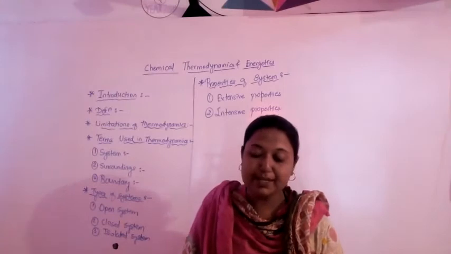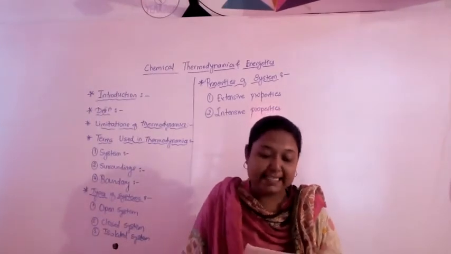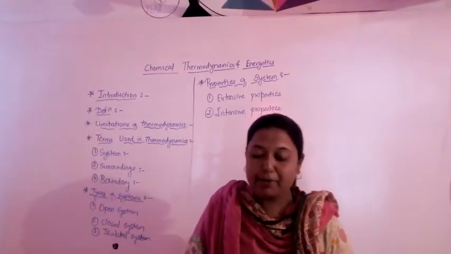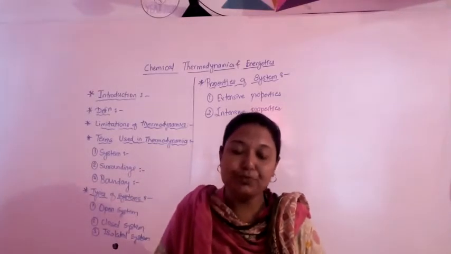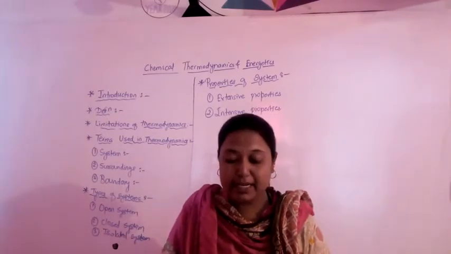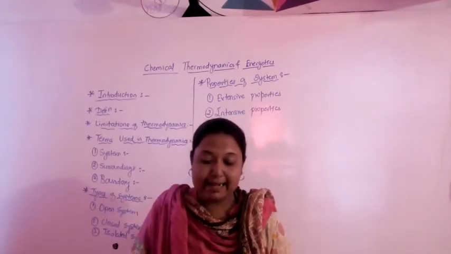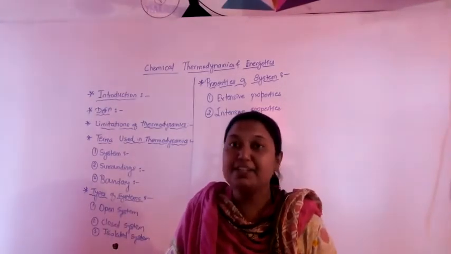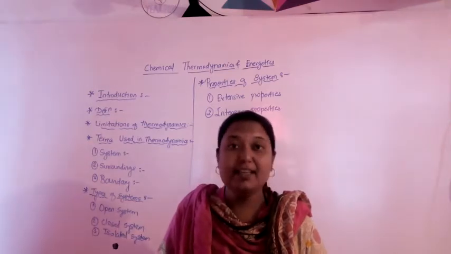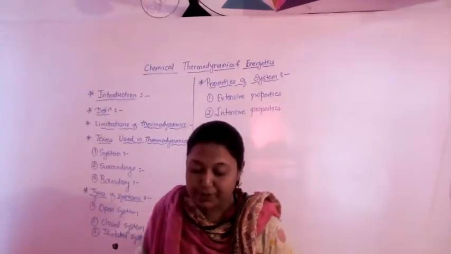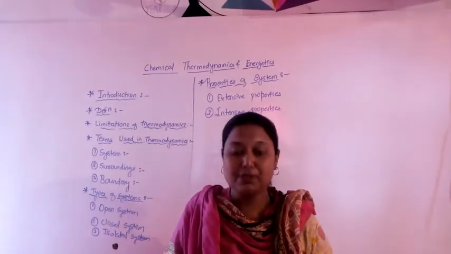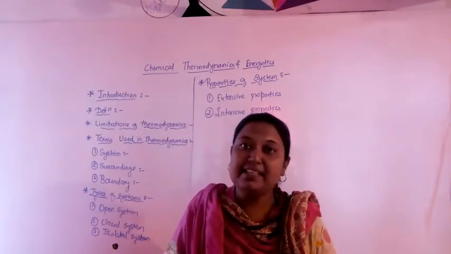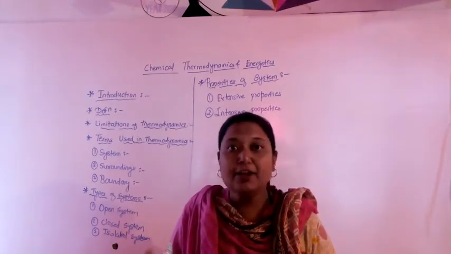As we know, the energy of a body may be defined as its capacity to do work. Already we have studied: energy of a body means a capacity to do work. Energy has many different forms such as kinetic energy, potential energy, chemical energy, electrical energy, mechanical energy, heat energy, etc. It is important to note that though different forms of energies are there, they are interconvertible. That means energy can neither be created nor be destroyed.